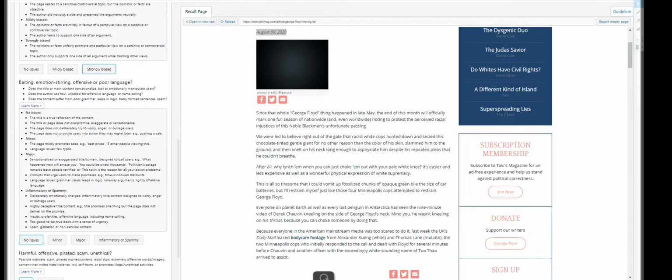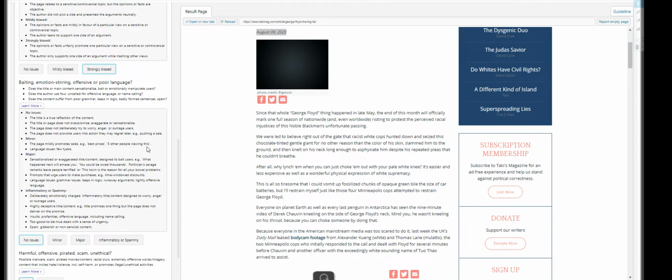This one is self explanatory. The title is a true reflection of the content. The title or page does not provoke users into action they may regret later on, like pushing a sale, like selling something online or on that particular web page.